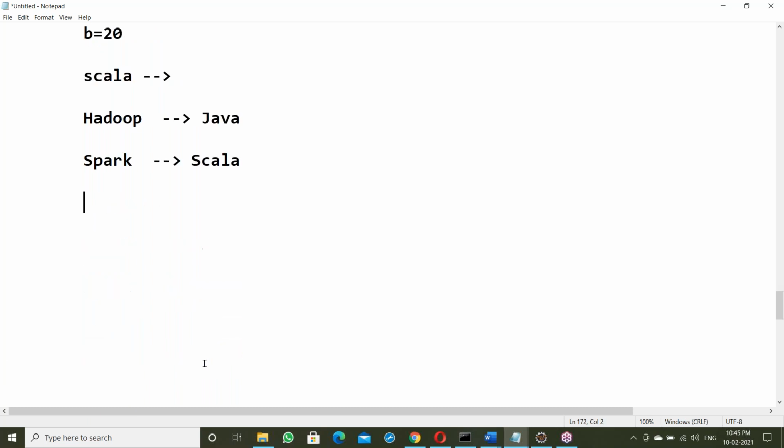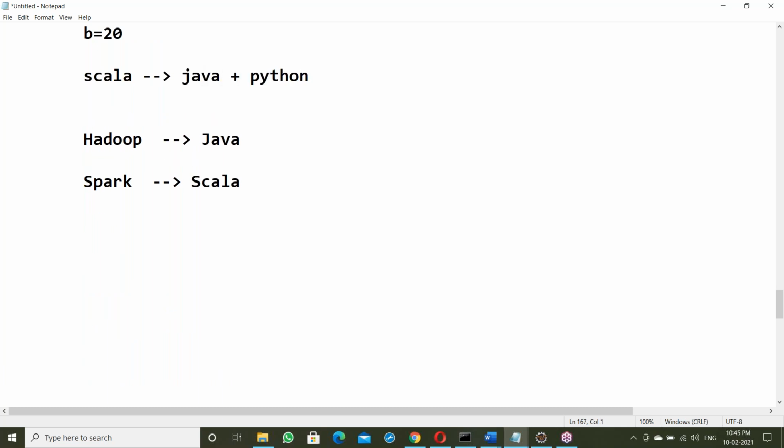See, Java plus Python is Scala. If you know Java and Python, Scala is simple. Scala provides the features of Java plus Python, both, and more.